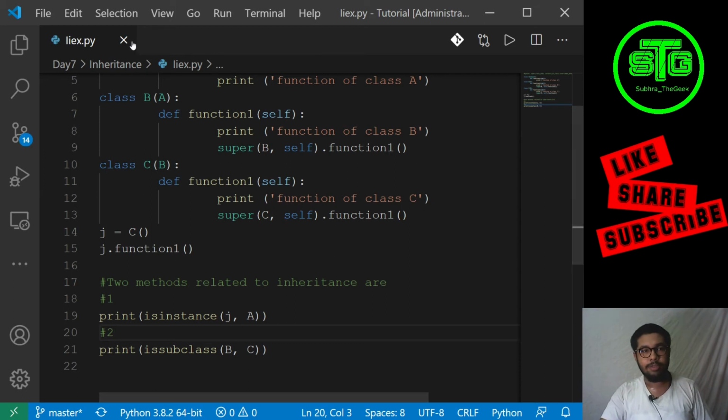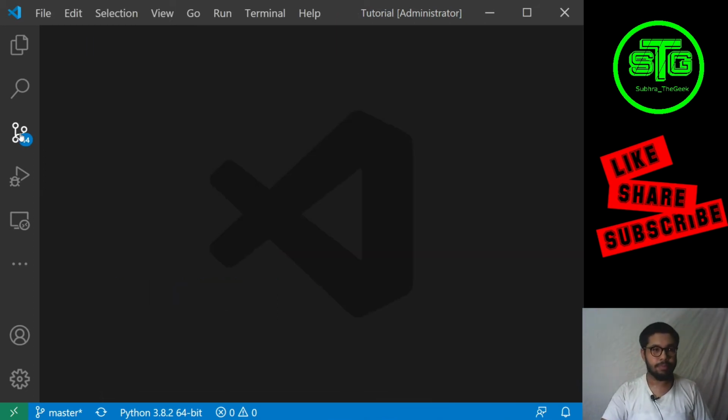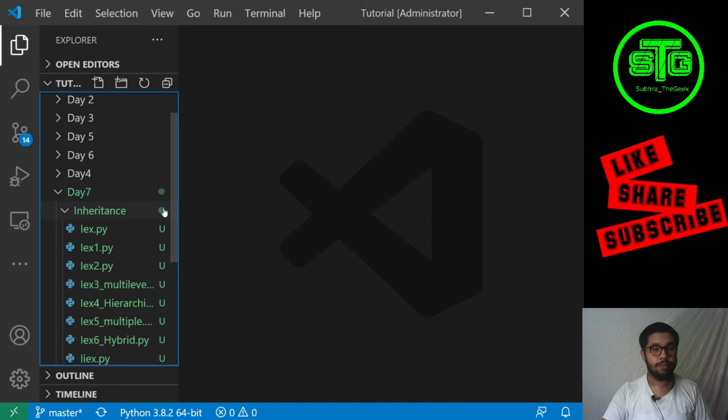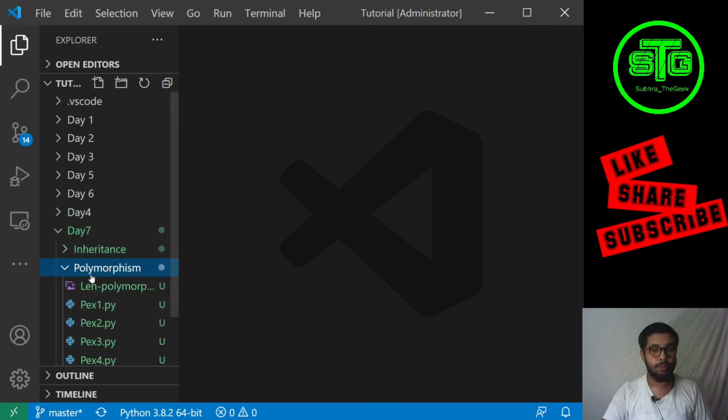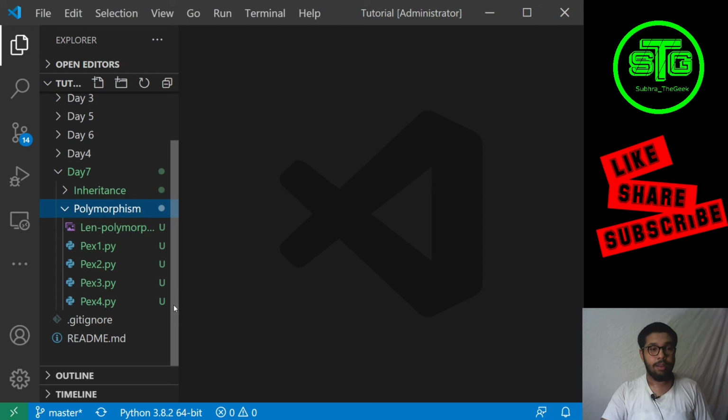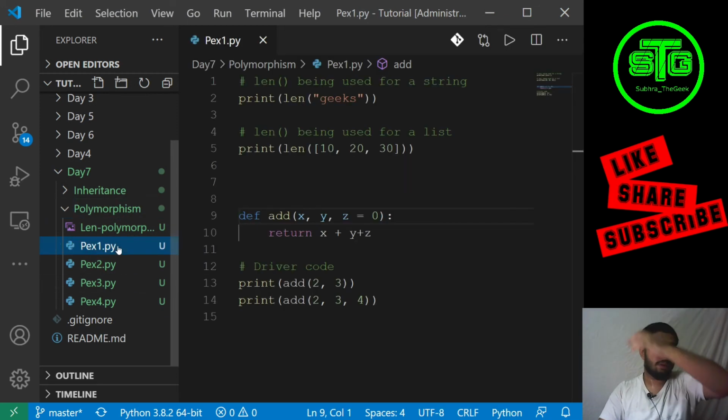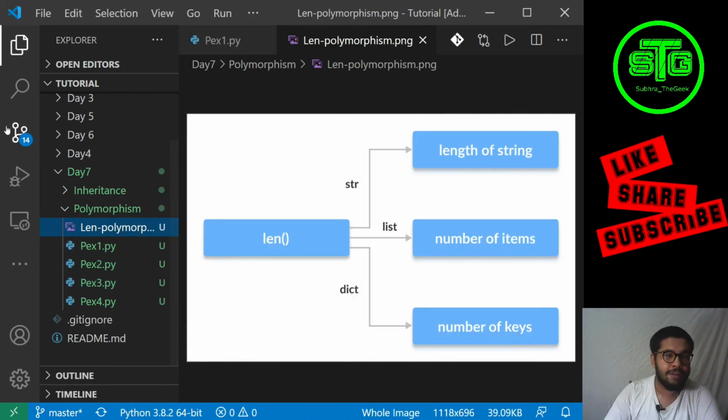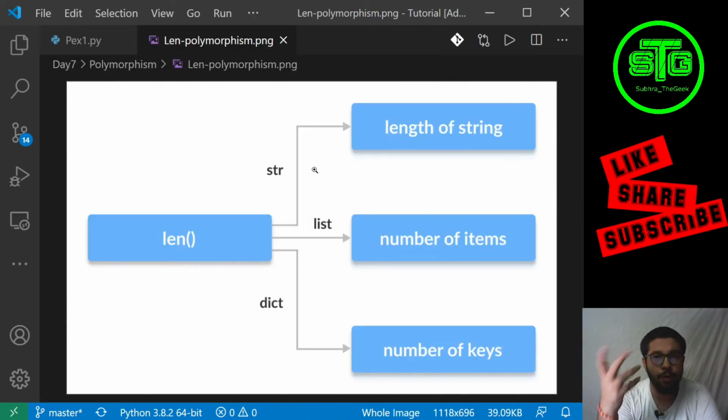So guys, now let's move on to polymorphism. So closing this inheritance, now let's move on to polymorphism. So polymorphism is comprised of two words, poly and morph. Poly means many, morph means forms. So many forms, it is derived from the two Greek words poly and morph. If something shows many forms, then we can say it is polymorphism.